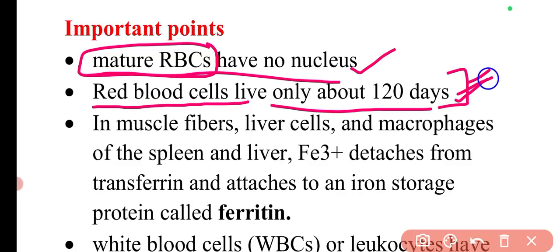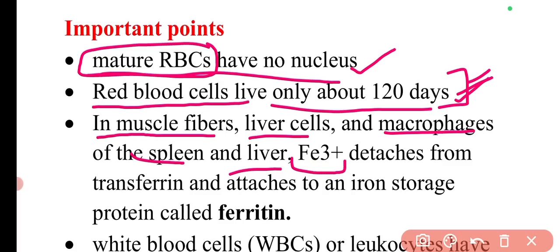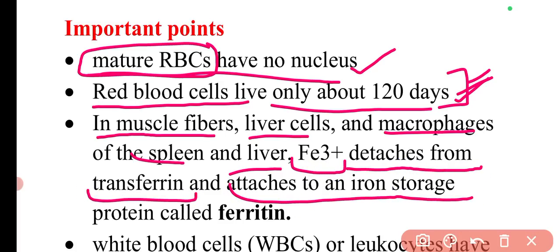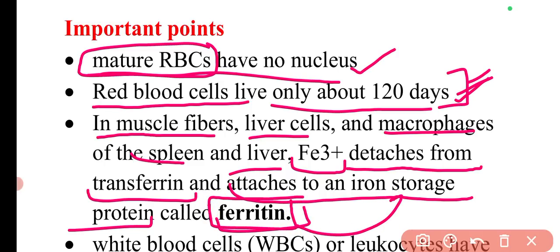The lifespan of red blood cells is 120 days. Then the next point is, in muscle fibers, liver cells and macrophages of the spleen and liver, Fe3+ detaches from the transferrin and attaches to an iron storage protein called ferritin. So ferritin is the iron storage protein, meaning the iron is stored in the form of ferritin. This can be asked.